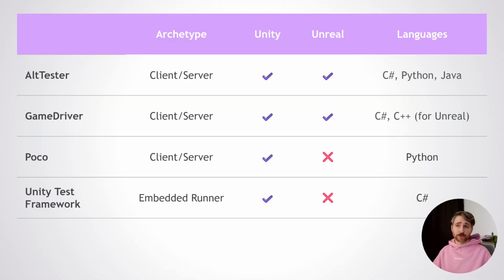Then you have the official tools. For Unity, this is the Unity Test Framework. It's quite bare bone. It's mostly a wrapper on top of NUnit with some tweaks to make it work well with Unity. It's quite flexible because it doesn't get in the way and allows you to write unit tests, end-to-end tests, everything in between. You can make quite complicated stuff with it too because you have access to the Unity editor if you want to.